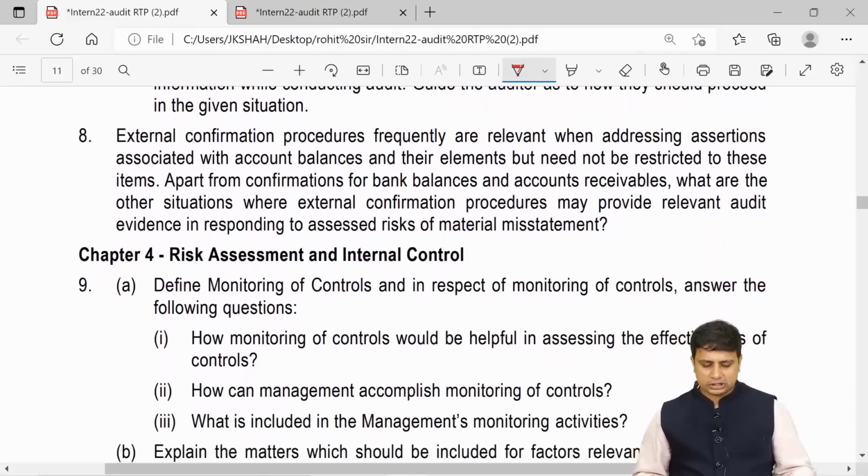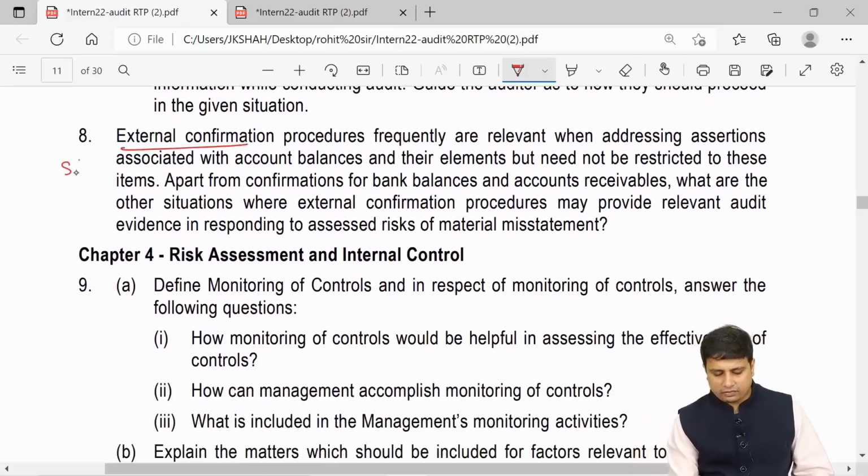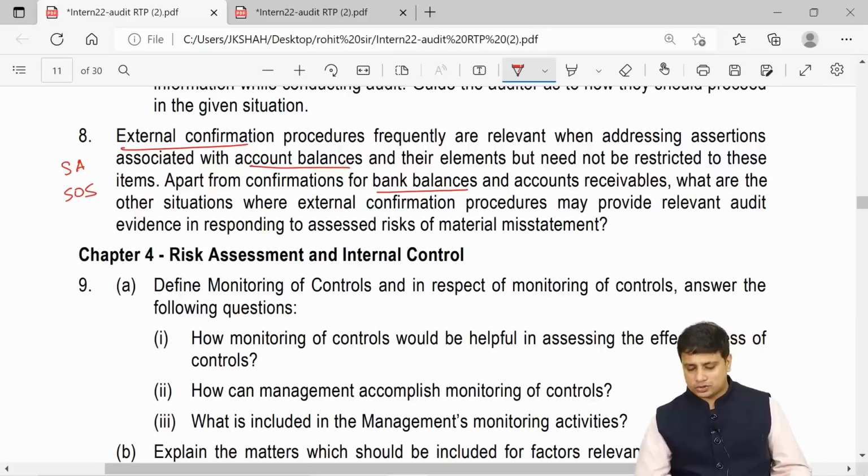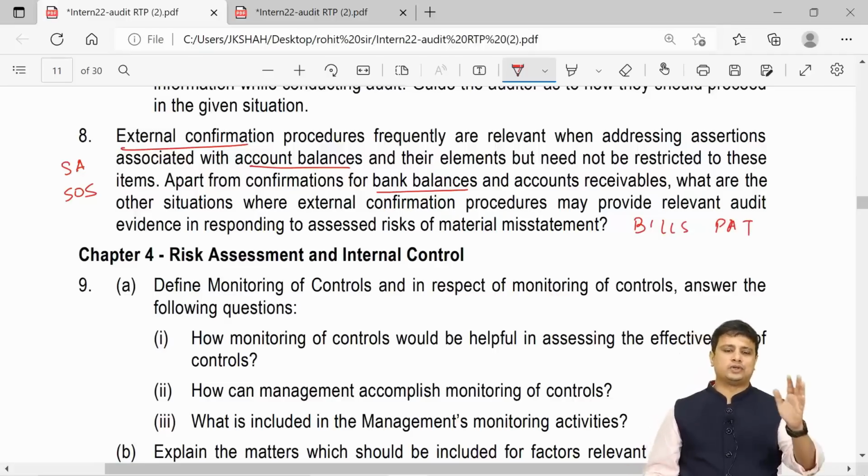Next, external confirmations, that is SA 505. Procedures frequently are relevant when addressing assertions associated with account balances, that is debtors, creditors, and their elements, but need not be restricted to these items. Apart from confirmation of bank balances and accounts receivable, what are other situations where external confirmation procedures may provide relevant audit evidence? So if you recollect our summary notes, we have written an answer called as bill spat. Those are the situations where external confirmation can be used. You can write the same answer as it is, where it is. So this was question number 8.